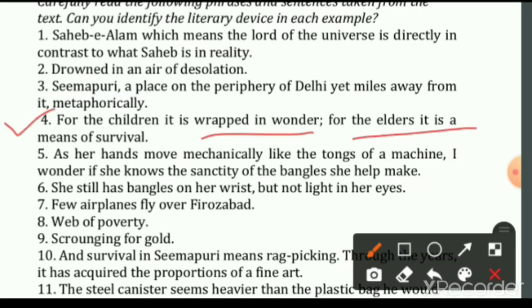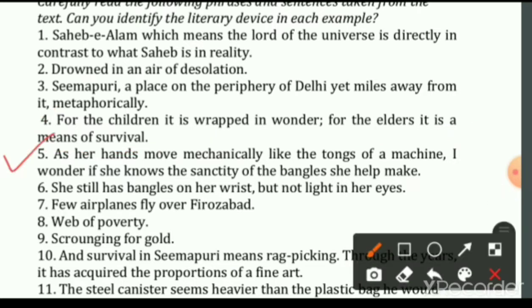Next sentence is, for the children it is wrapped in wonder. For the elders it is a means of survival. Here the author has used the literary device antithesis again. Okay. Because here also two opposite ideas are there and they are used together for contrasting effect. That is the children's view about finding the coins in the garbage and the elders' view about the coins which they find in the garbage.